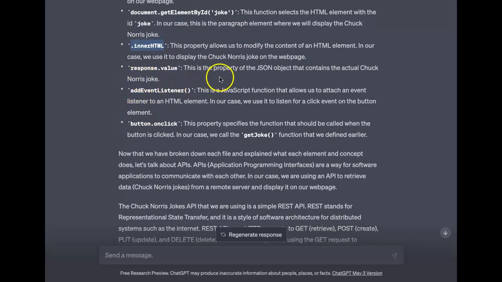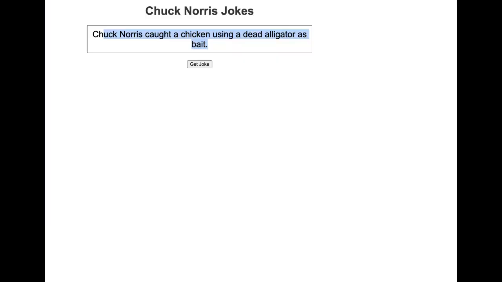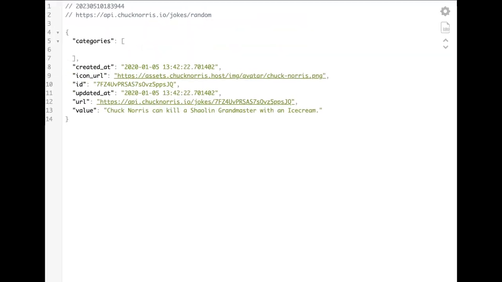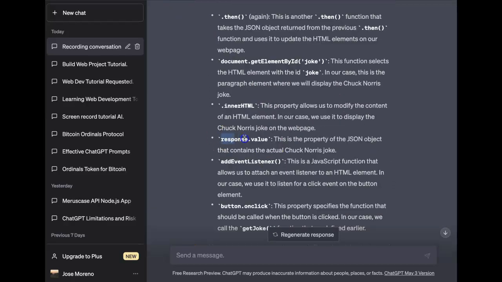Response.value, this is the property of the JSON object that contains the actual Chuck Norris joke. So that's that thing that I was saying. We saw value in that API call, which if we look again, I think it's still saved here. You see, we do get back this JSON object, and in that object, we are selecting value. So when we grab response.value, we're grabbing that value, and we're grabbing the innerHTML and placing it in there after we fetch it.